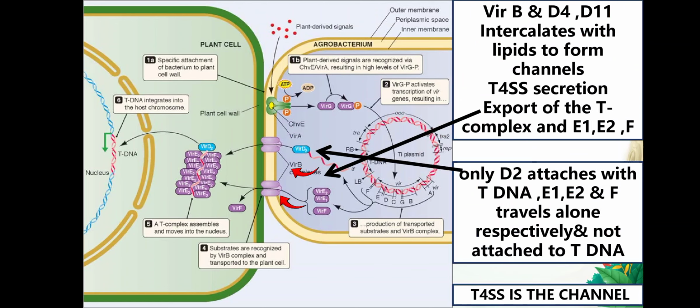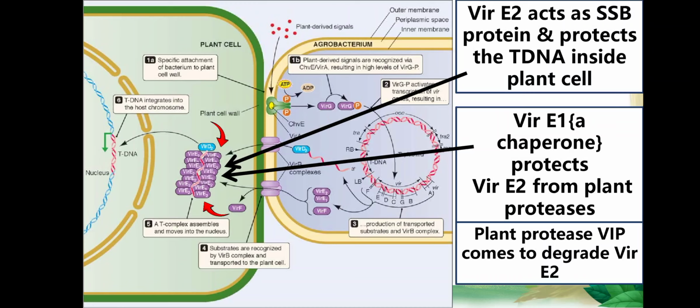Once the tDNA reaches inside the plant cell, E2 acts as single strand binding protein, so that the plant nuclease does not disintegrate the tDNA.